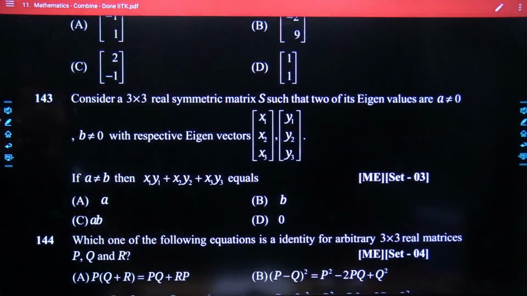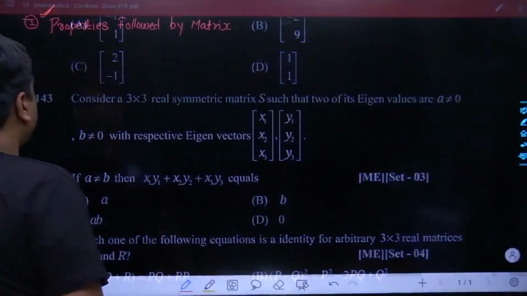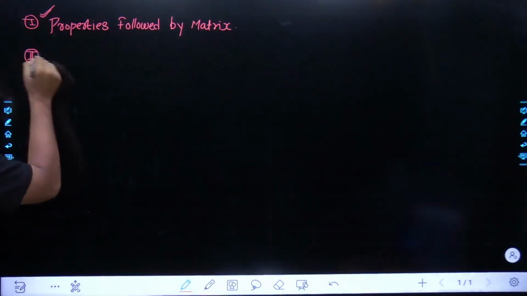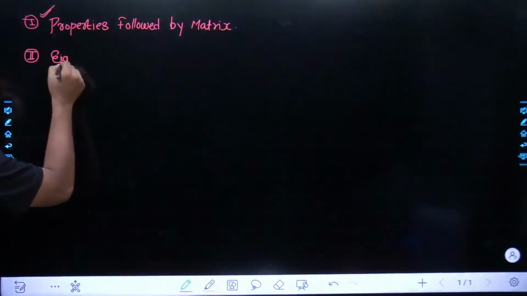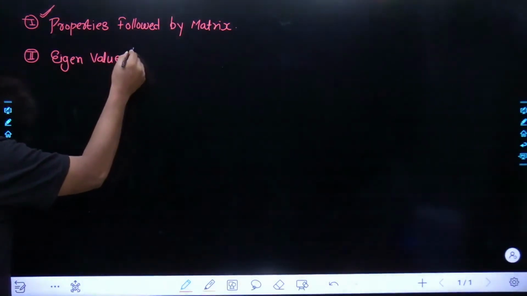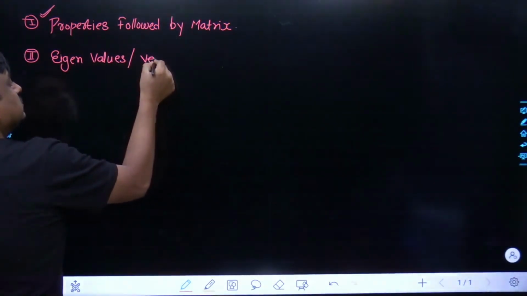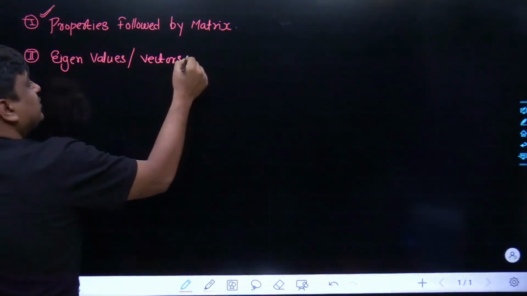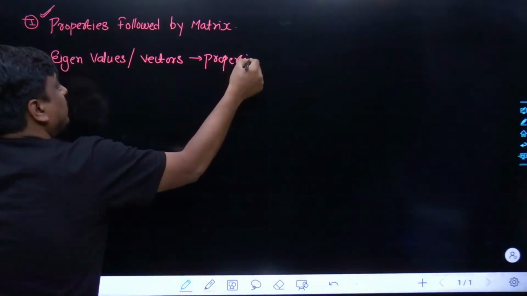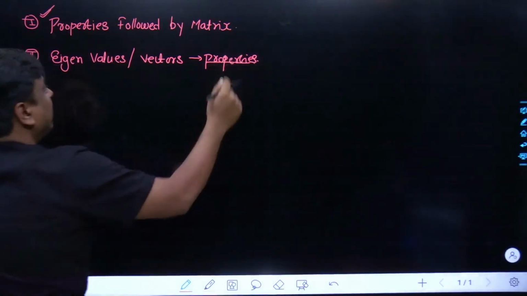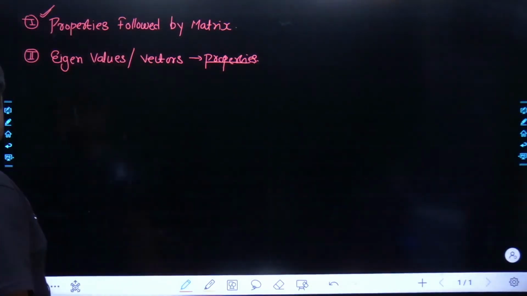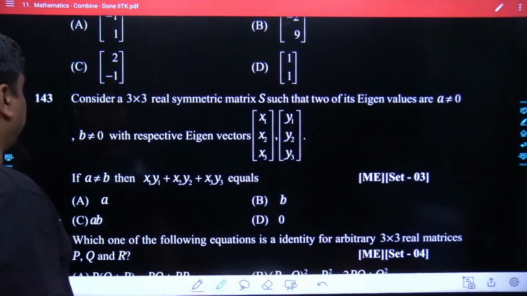So I would write the next important point. I think the next important point could be eigenvalues and eigenvectors, and specifically its properties. There are a good amount of questions that can be framed over the properties, specifically of eigenvectors. Did you understand what I'm saying? I think it's the right time to move forward.